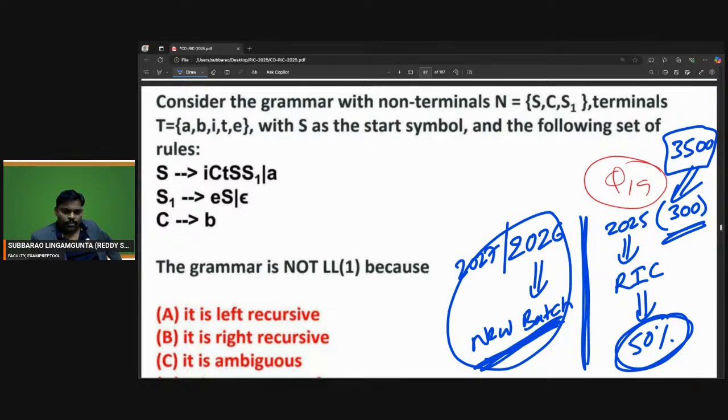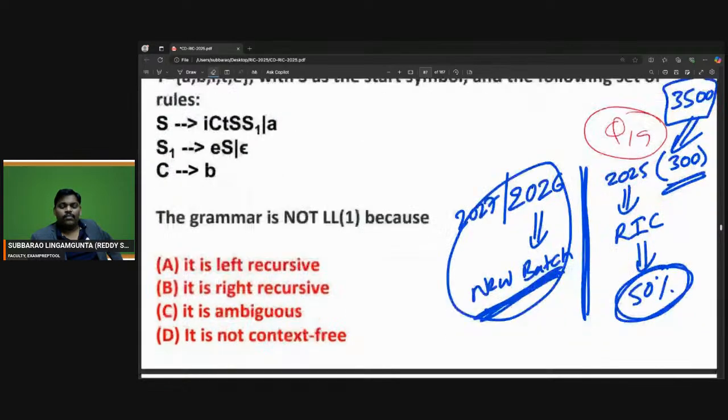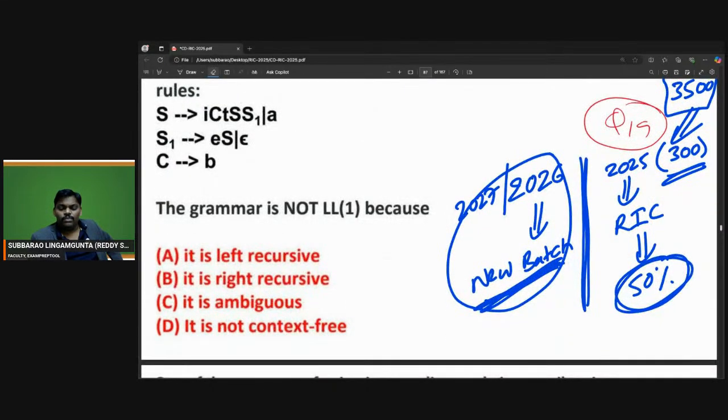Now come here. This problem, what is the answer? We'll see now. What is this grammar? And one more thing, it is mentioned by the question itself that it is not LL1.